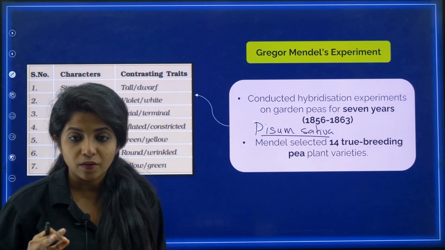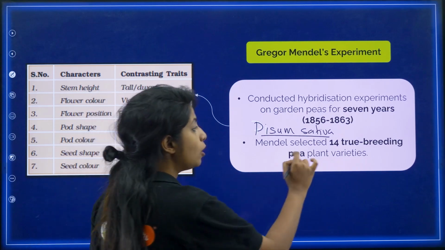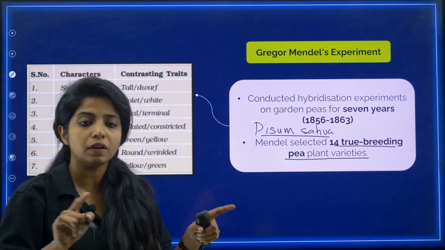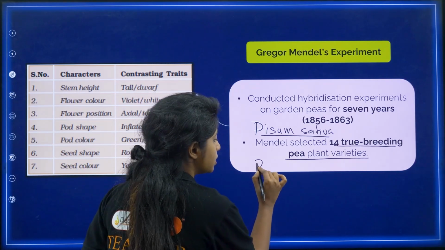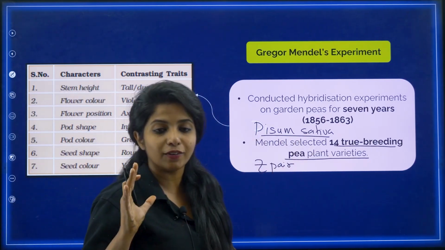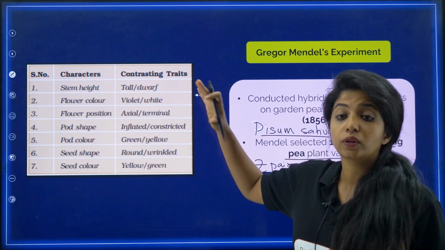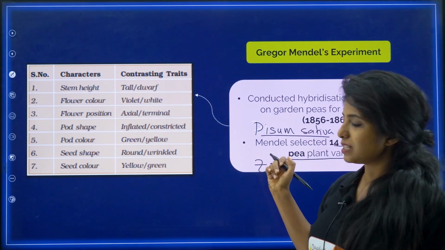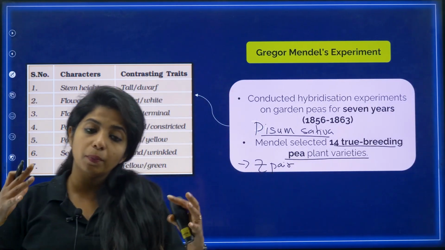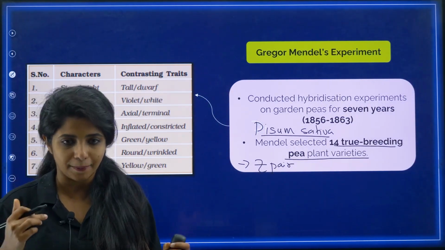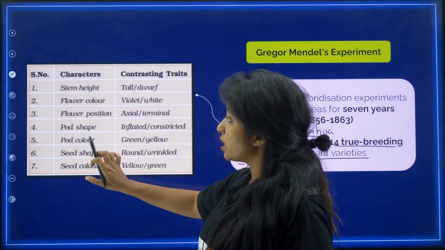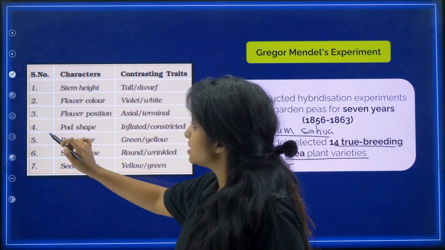Now, how many varieties of pea were being used? So 14 true breeding pea plant varieties were being used. So all of them were in pairs. So we say 7 pairs, or we say 14 true breeding pea plant varieties. Okay, now over here, what were the characters that he chose? So obviously, as I said, 7 pairs of contrasting traits were also there. And what are those traits? Stem height, flower color, flower position, pod shape, pod color, seed shape and seed color.